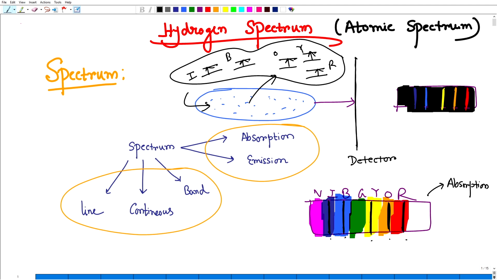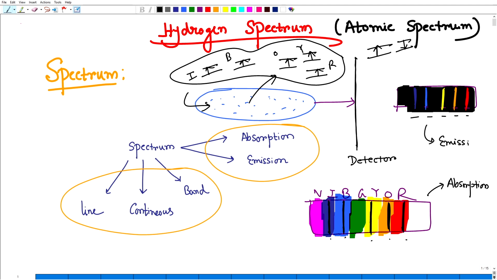Now the same thing happens, but you are not giving light. You have excited the atom by giving electric discharge, so the excitation already occurs. Now that atom will be de-excited, and the energy required during excitation is the same. When it de-excites, the same energy will be released in the form of a photon. So the positions of the lines will be the same, but now you will have light for those particular frequencies which correspond to those 5 energy gaps. That's why you will obtain the emission spectra. It is just the reverse. So this is absorption spectra, this is emission spectra.